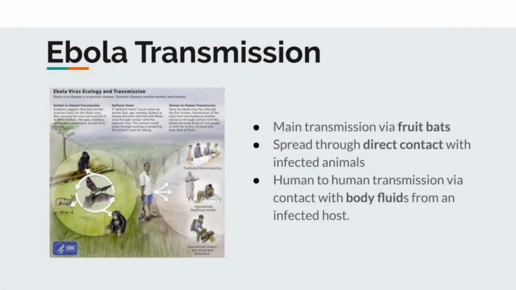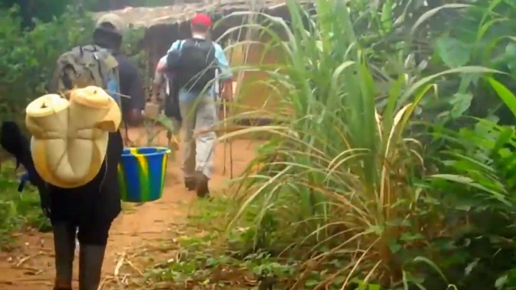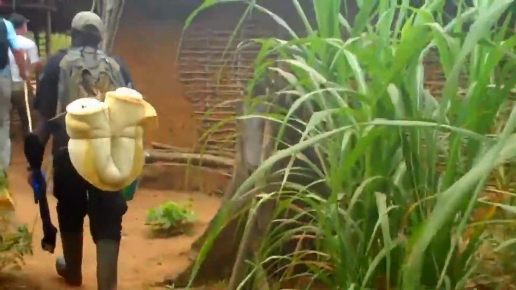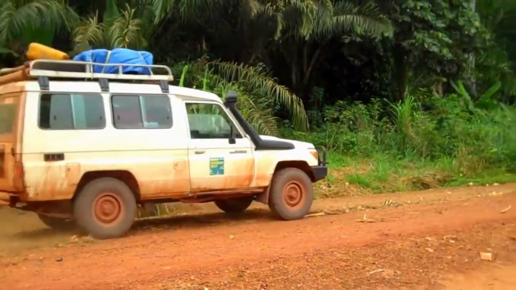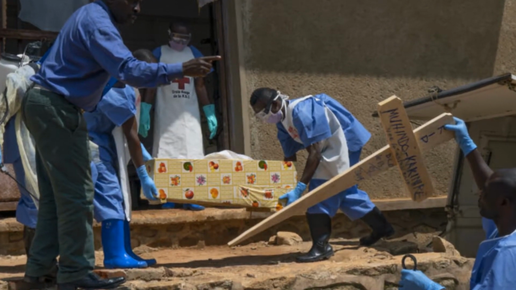Spillovers affect humans, apes, and other animals. Human-to-human transmission is spread by contact with body fluids of infected hosts. Early reported cases show that hunters came in contact with animals infected with the Ebola virus, spreading the disease to the human population. Several outbreaks have continued to affect the DRC, and controlling them has been a large struggle for the whole organization and local governments in Africa.